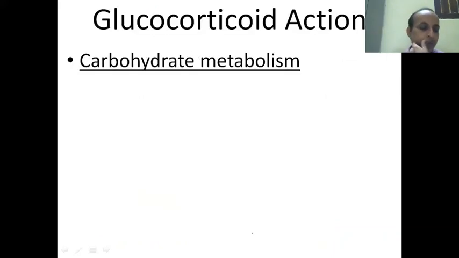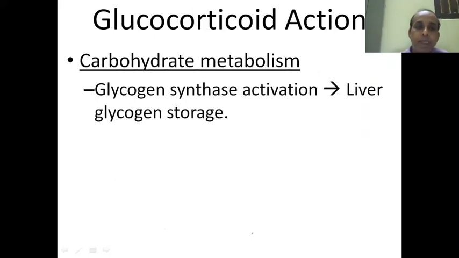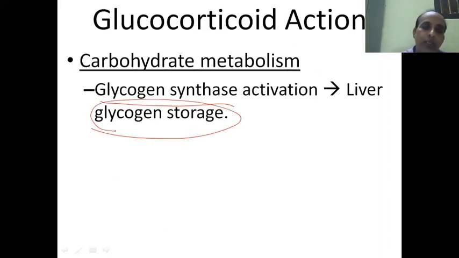Now the glucocorticoid action. We have very few minutes, 2 or 3 minutes. Quickly we'll go as far as we can. So carbohydrate metabolism. Here there will be glycogen synthase activation. It leads to some glycogen storage in the liver, but the liver cannot store much glycogen, because it is mostly usually full.